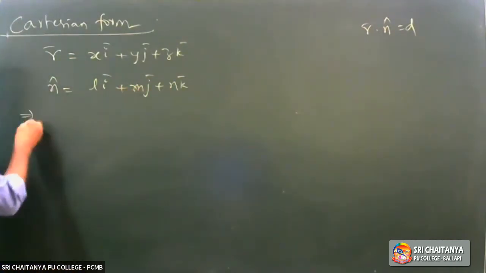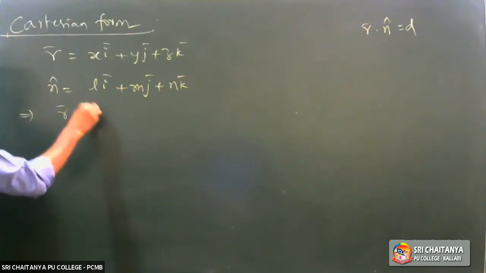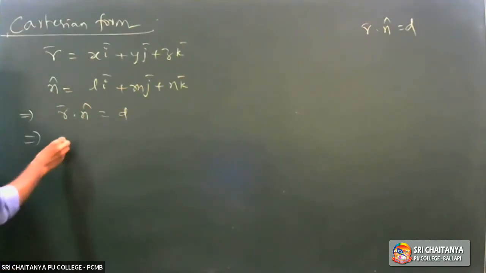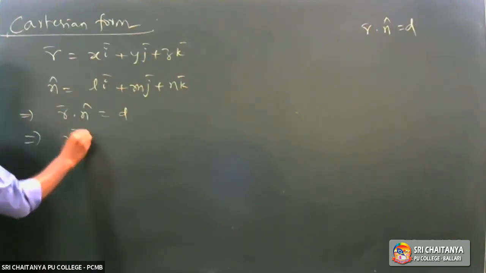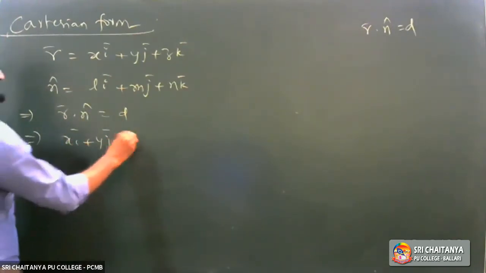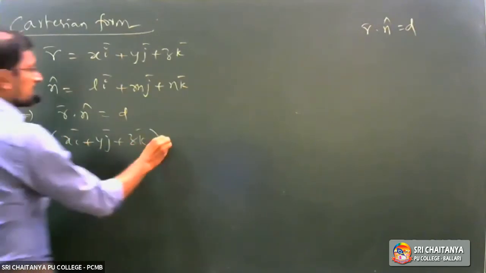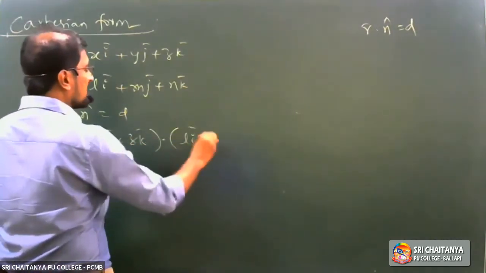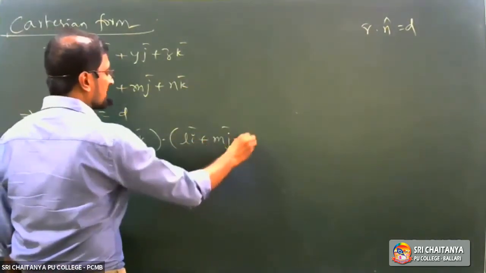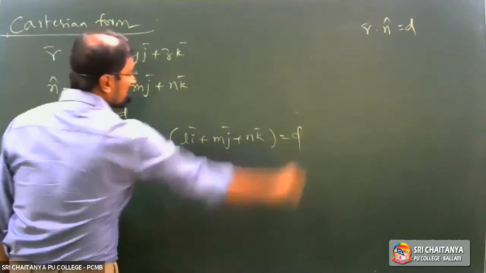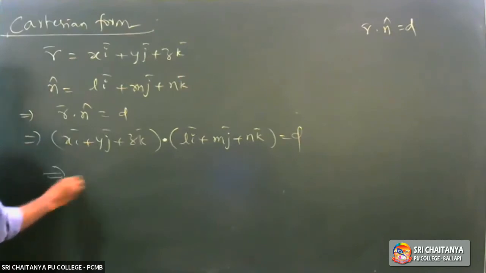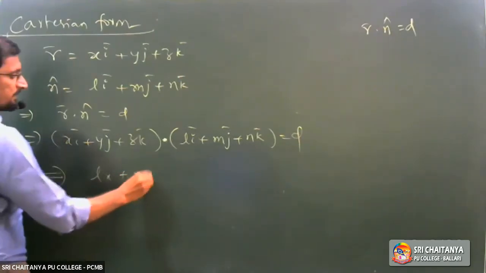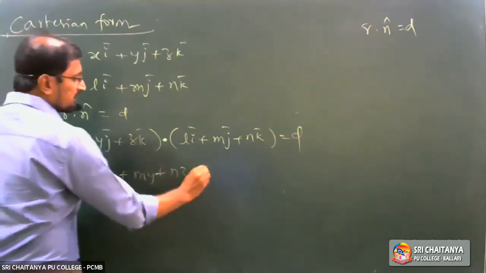We know that R bar dot N cap is equal to D, which implies (xi bar plus yj bar plus zk bar) dot (Li plus mj plus nk bar) is equal to D. Now doing the dot product, you are going to get Lx plus my plus nz is equal to D.